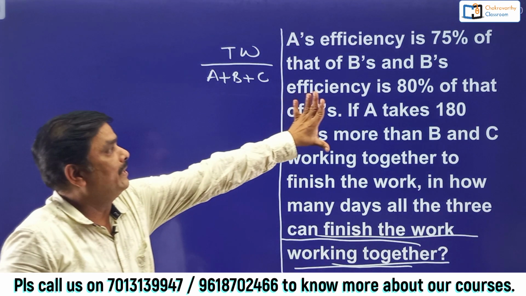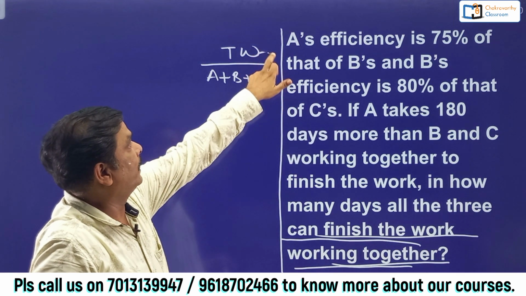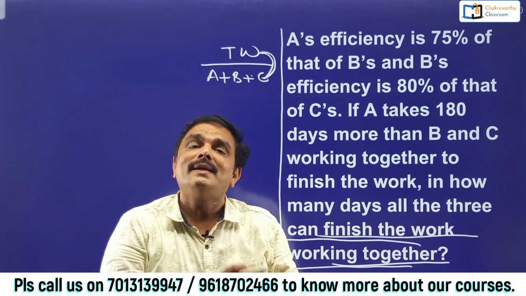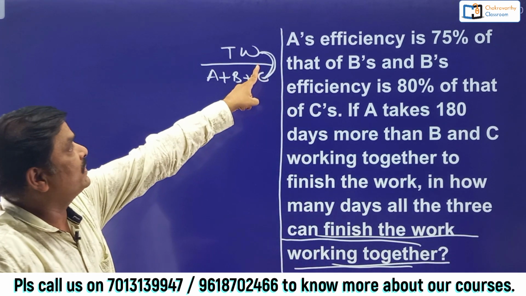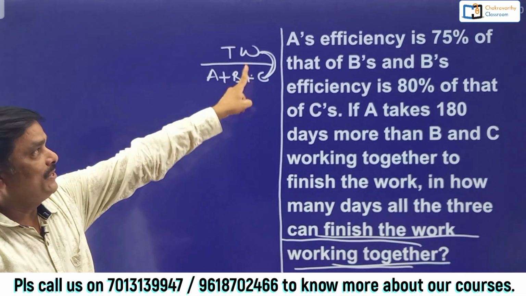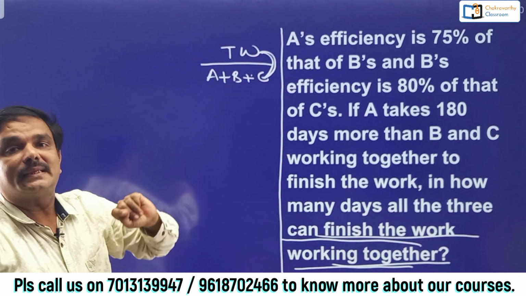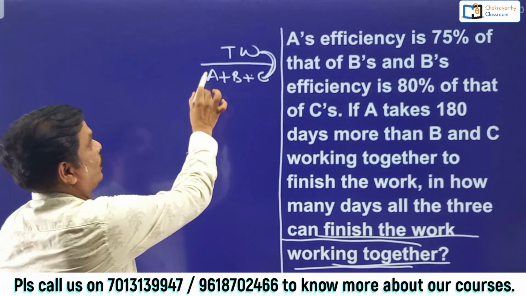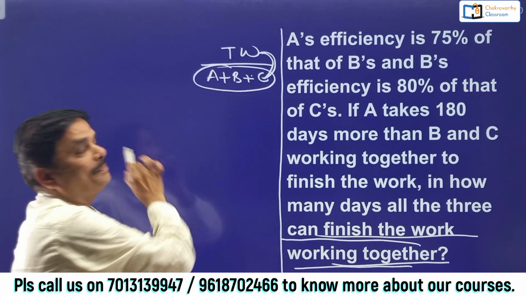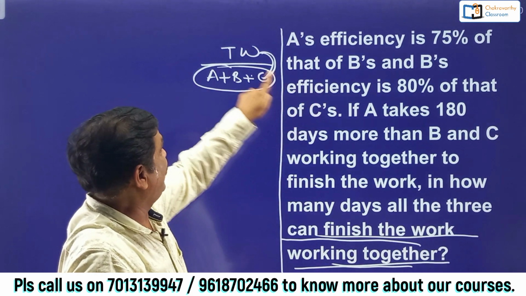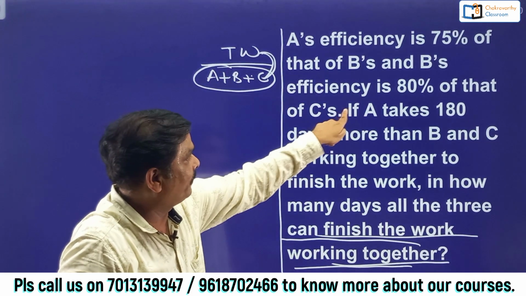Now, with the given information, try to find these two variables so that you can answer the question easily. With the first one, A's efficiency is compared to B's, B's is compared to C's. With that information, I can find the second part.